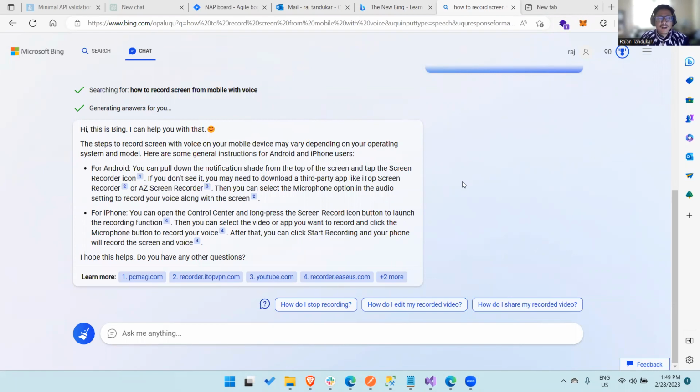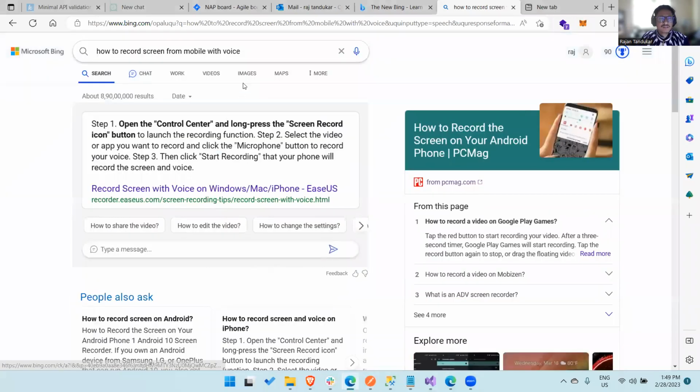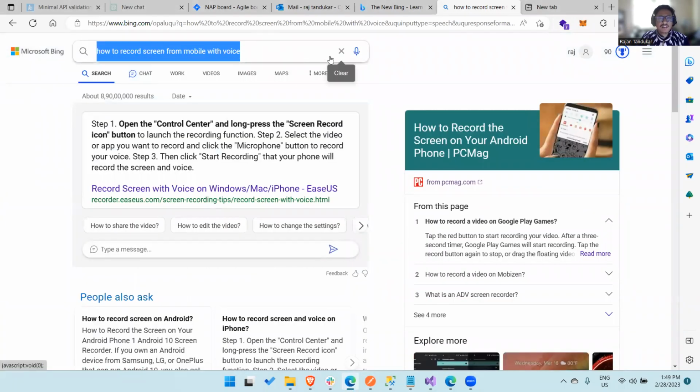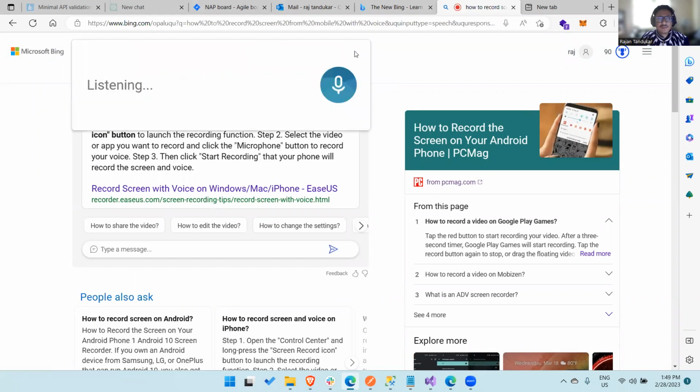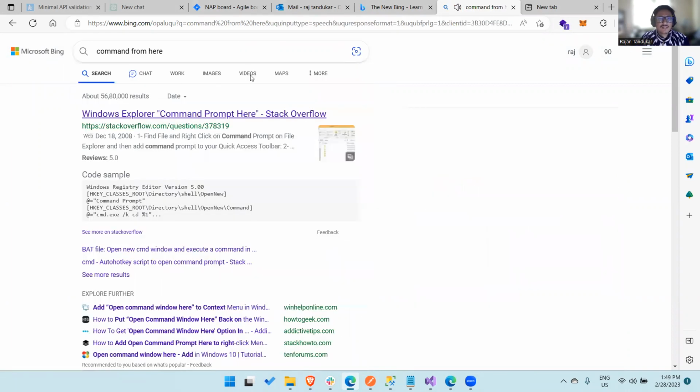Hello guys, today I want to show you this brand new feature from the Bing. If you go to this Bing and ask anything, you can even give the voice command from here and it searches.